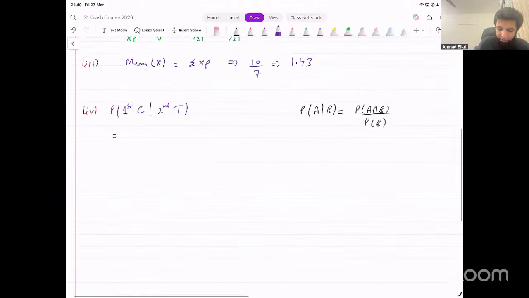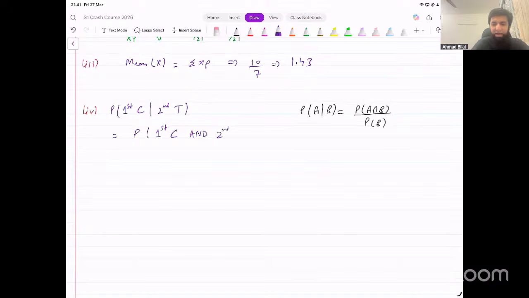The formula says we are going to need the probability that first is a chocolate, and at the same time, intersection means and, right? Both things should be happening together. And second is the toffee. That's the numerator where both things are happening together. And then in the denominator, we would have the probability that the second is a toffee.